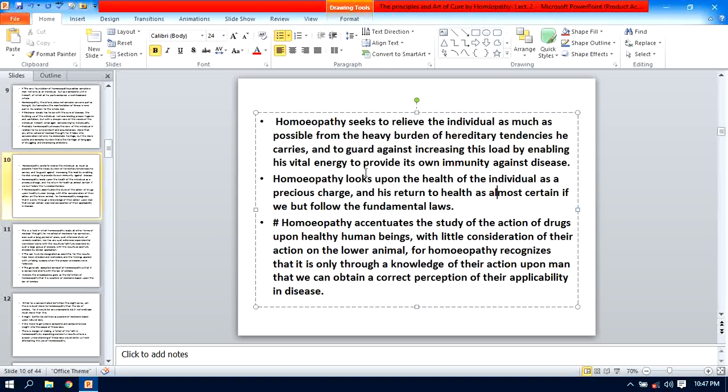The drawback in each and every patient is the complexity of miasm, and therefore if you want to provide health to the patient, you have to remove this load of hereditary tendencies, which we can consider through the totality of symptoms and diagnosis of the miasm, and give the anti-miasmatic remedy and remove the load which he carries from his ancestors.